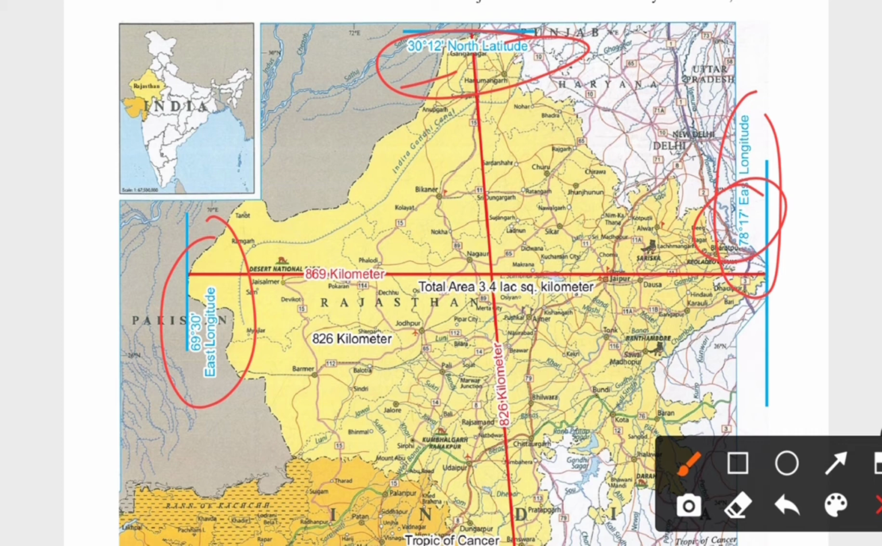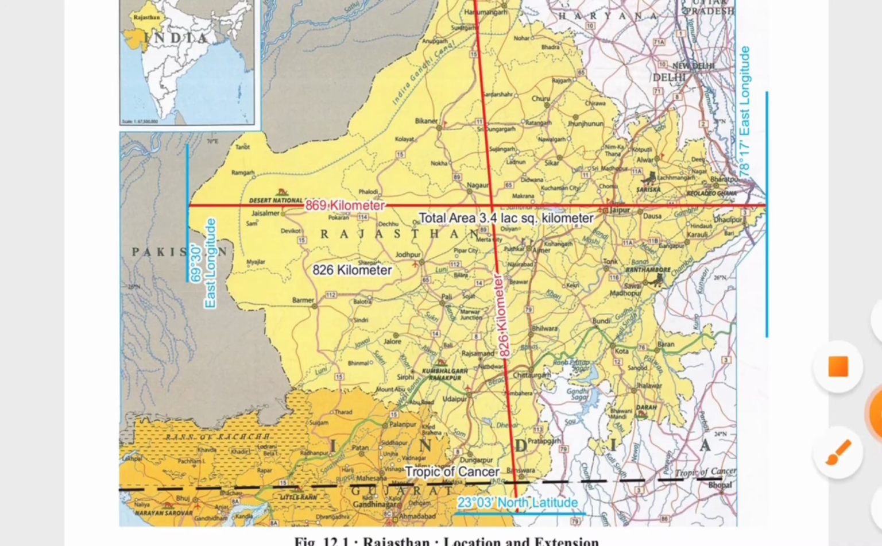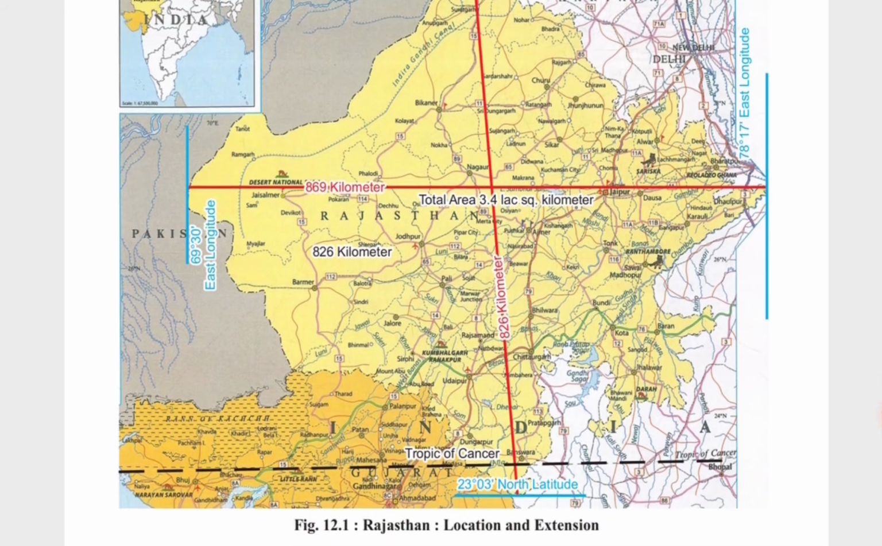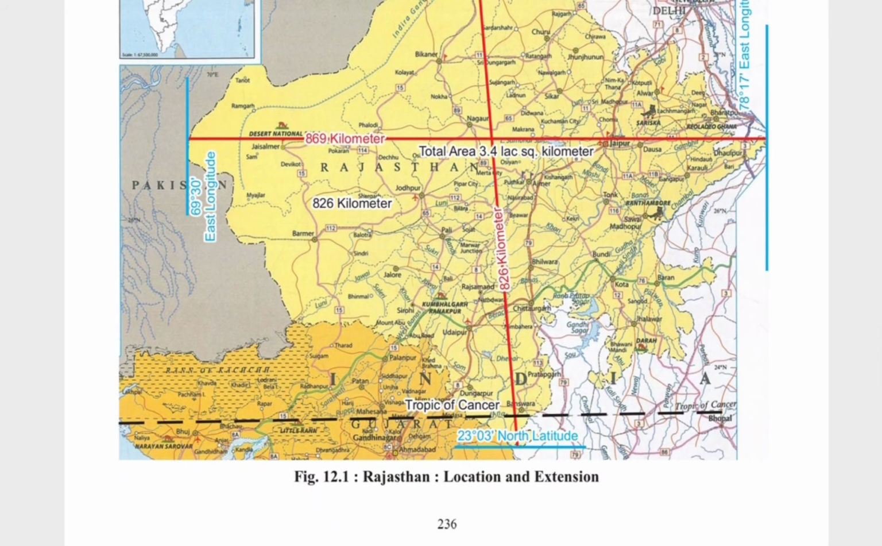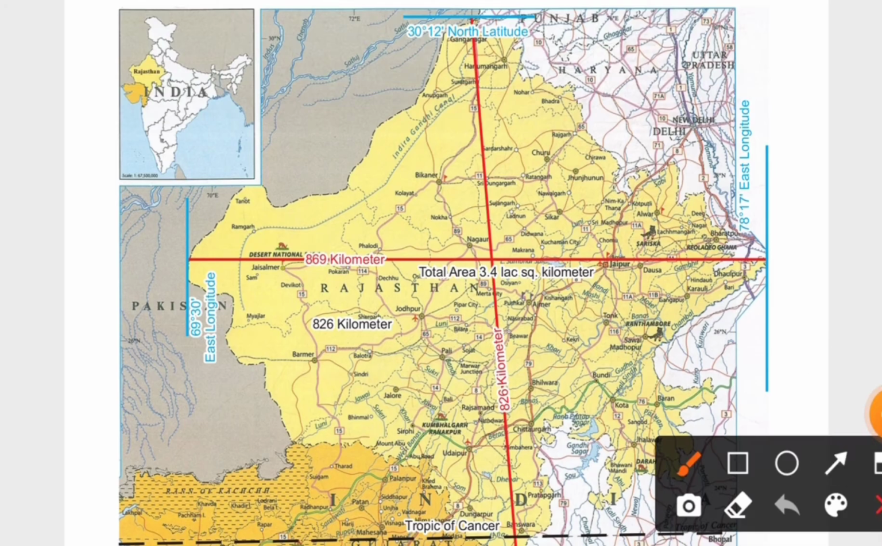If you look at the southern side of Rajasthan, it shows 23 degree and 3 minutes north latitude. You can also see the distance: from north to south it is around 826 kilometers, and from east to west it is almost 869 kilometers. So this is about the physical regions of Rajasthan.